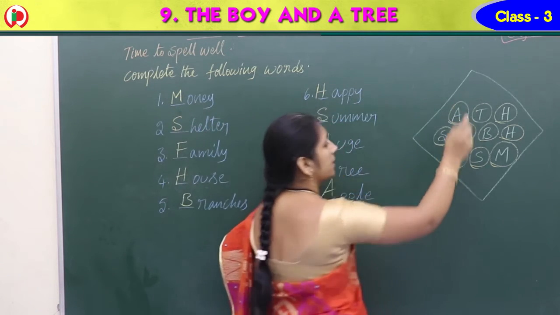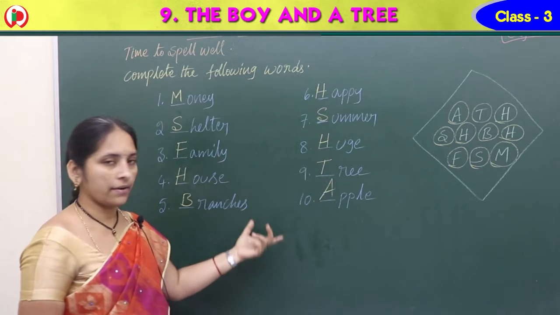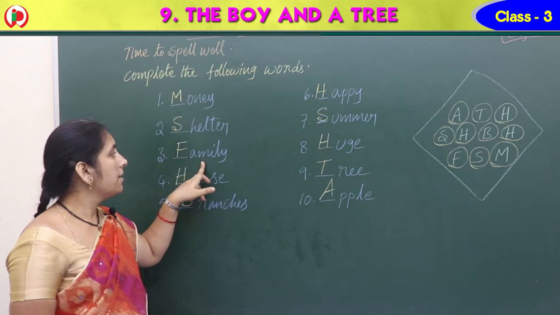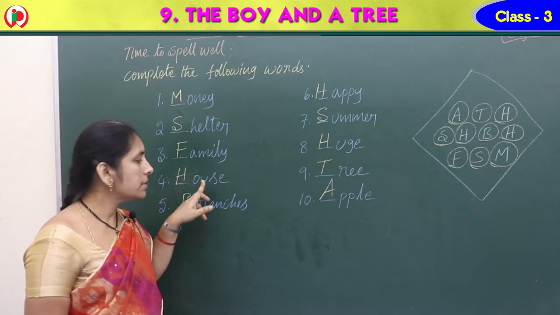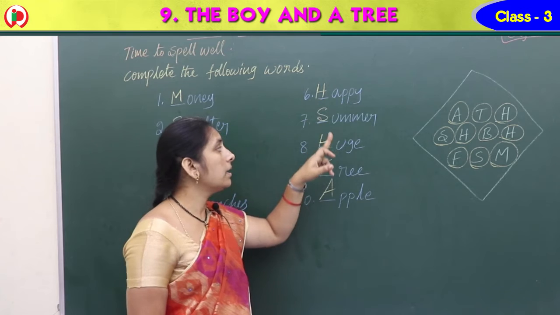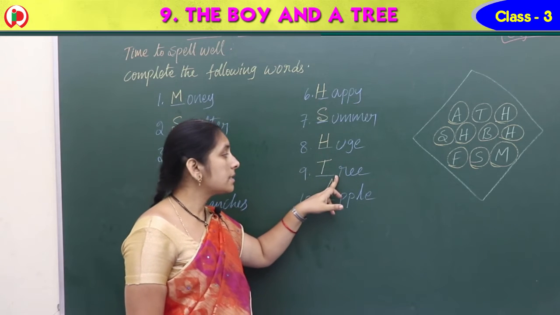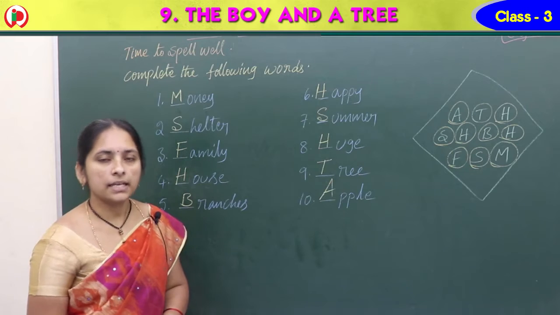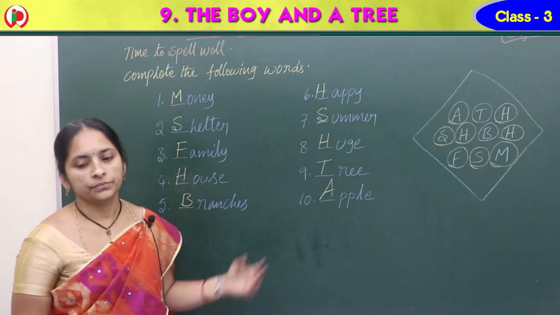This is A. Right. All the letters we have written. What are these words? Money, shelter, family, house, branches, happy, summer, huge, tree, apple. So learn all these spellings properly. Okay, children? Do it. Write down.